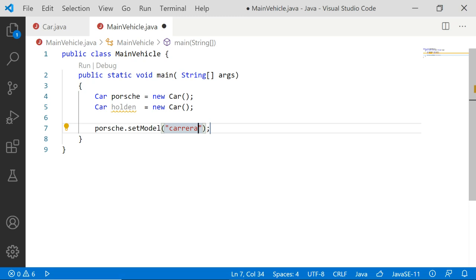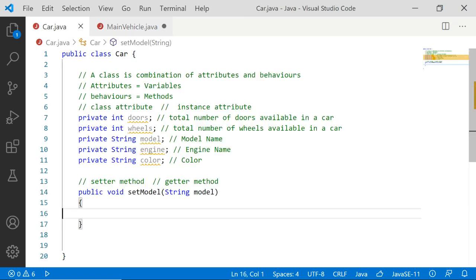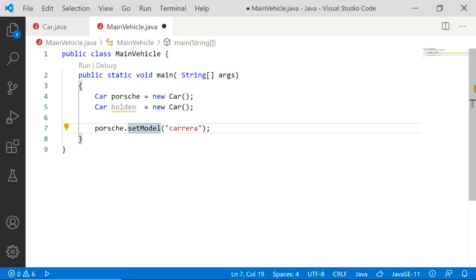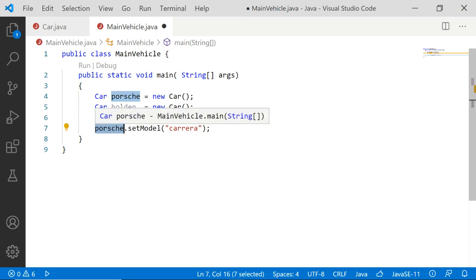Okay. Now what are you doing? You are calling the method of the class car with the help of the object Porsche. So you have to specify this model name only for the object Porsche, not for any other object.